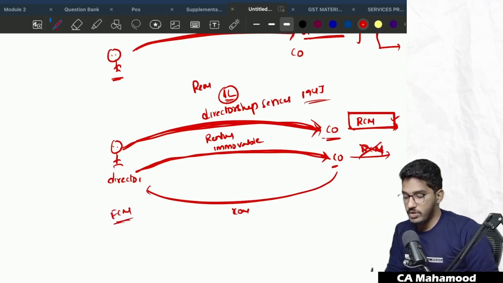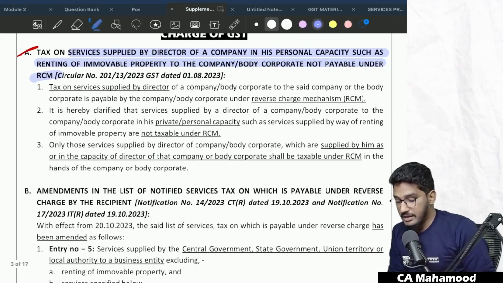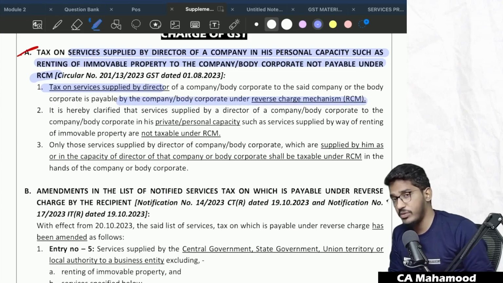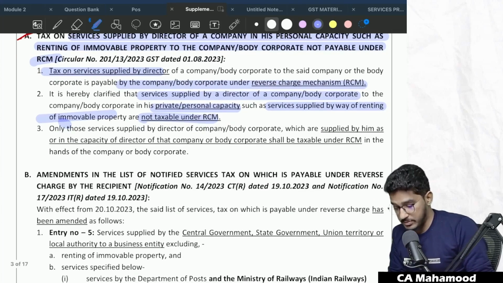Clear? This is what one circular has given to clarify it. If we read the contents of the circular, tax on services supplied by a director of a company or body corporate to the said company or body corporate is payable by the company under reverse charge mechanism. So if you are providing directorship services, RCM will apply. It is hereby clarified that services supplied by a director to the company in his private or personal capacity, such as services supplied by way of renting of immovable property, will not come under reverse charge mechanism. Only directorship services will come under reverse charge mechanism.